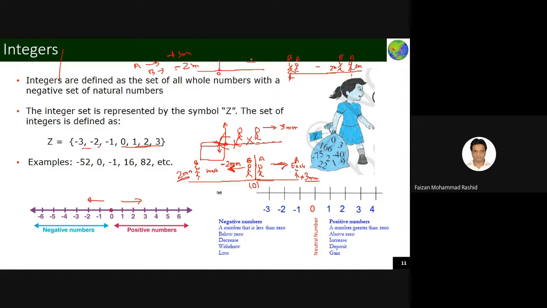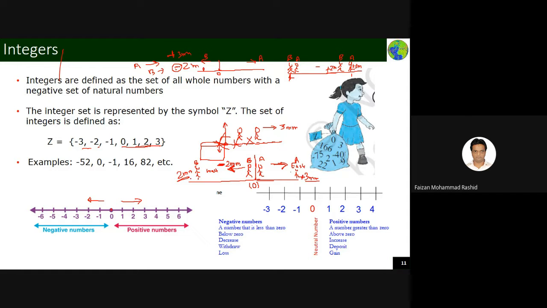B was traveling in this direction, A was traveling in this direction. That is the reason I have put a negative sign for B, because I can't put positive for both. If both of them are traveling in the same direction, I will put positive like this here. But as one of them is traveling in the opposite direction of the other, one will have a negative sign and another will have a positive sign.